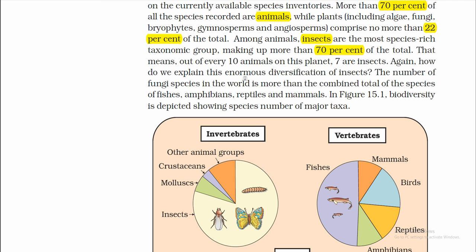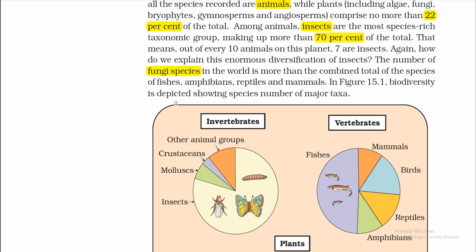Again, how do we explain this enormous diversification of insects? The number of fungi species in the world is more than the combined total of the species of fishes, amphibians, reptiles and mammals. Fungi is greater than the combined total of fishes, amphibians, reptiles and mammals. The figure shows the species number of major taxa.